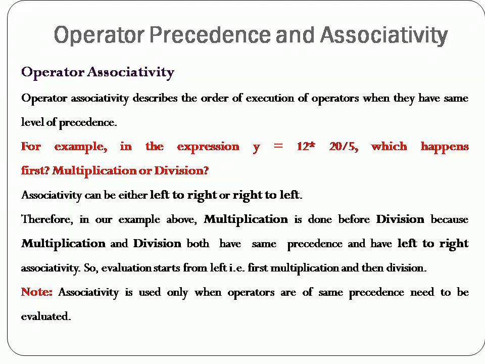If there is a higher and a lower priority operator, obviously we give the higher priority the option to execute first. But suppose two operators both come under the higher priority, then which operator has to be executed first? Now this will be decided based on operator associativity.